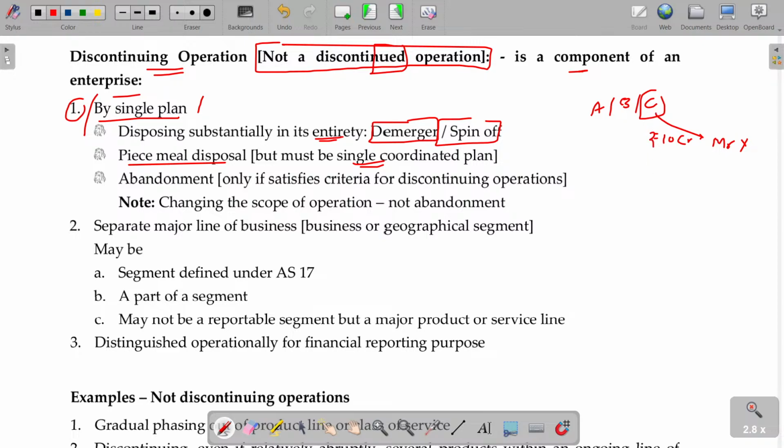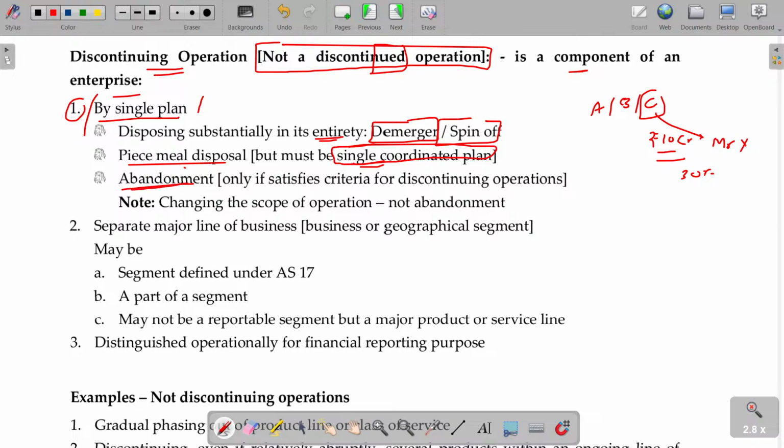Or I transfer this, we fix the price at 10 crore. First I transfer 30%, you transfer 30%. You give me 3 crores, one division, one part will be transferred. So it is piecemeal disposal, but we have already planned it completely in a single coordinated plan.